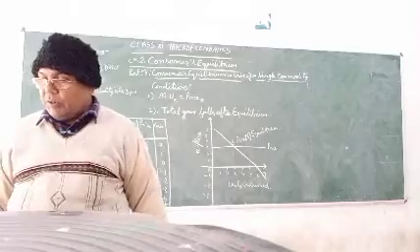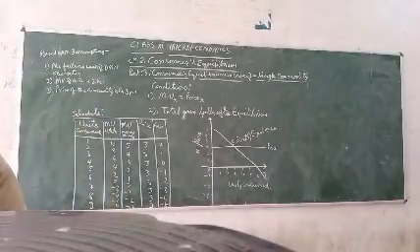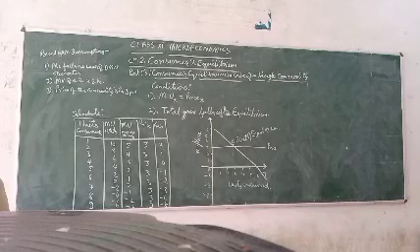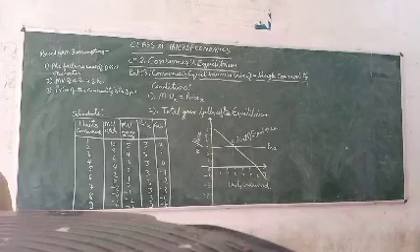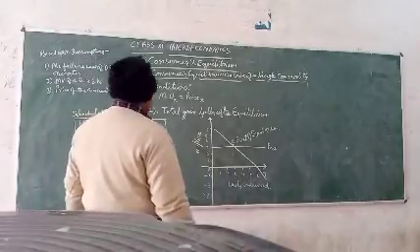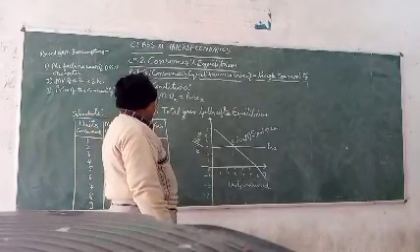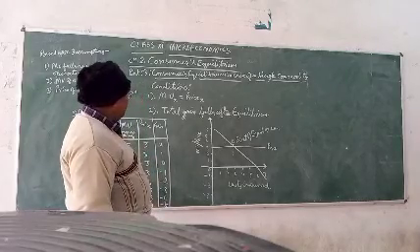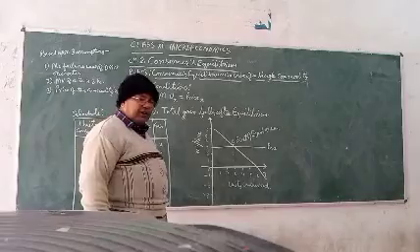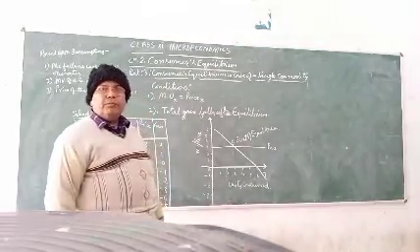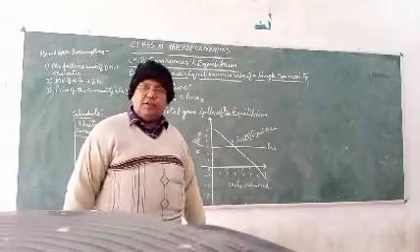That is, if the consumer is going to spend on purchase of a particular commodity and the total gain is going to decrease, then he will stop consuming that commodity.